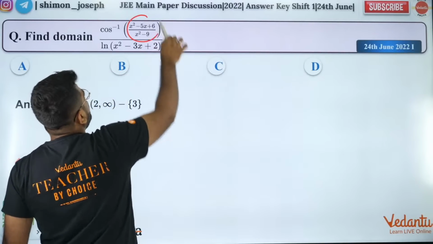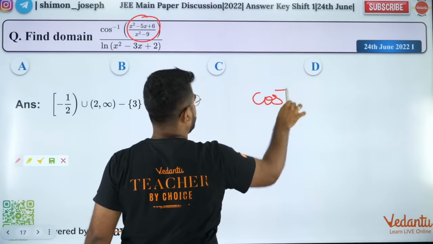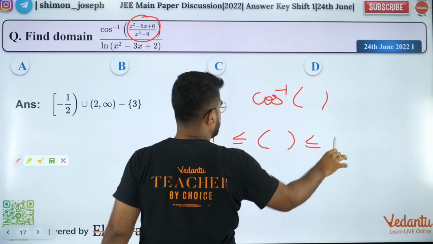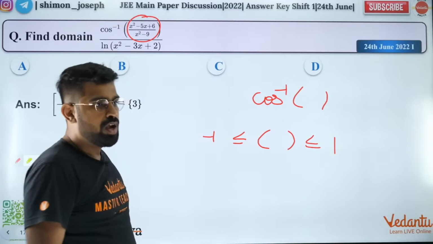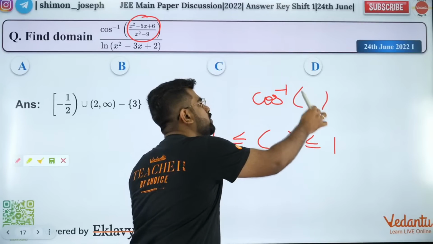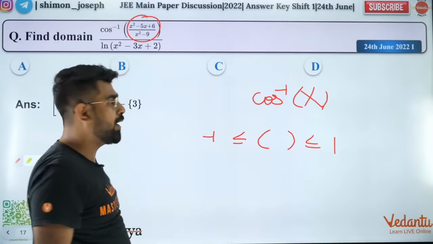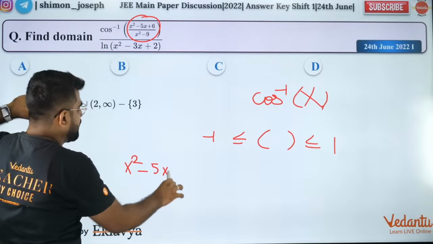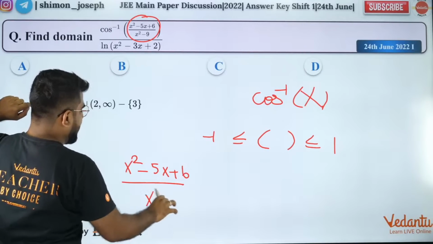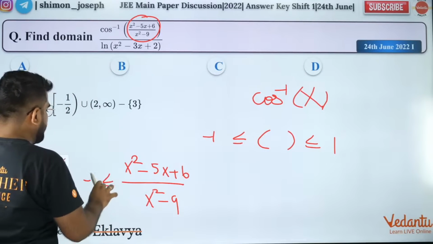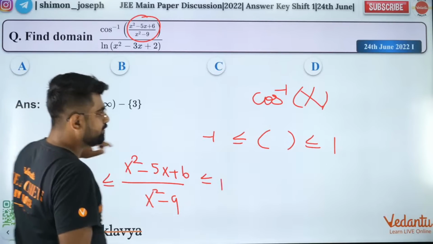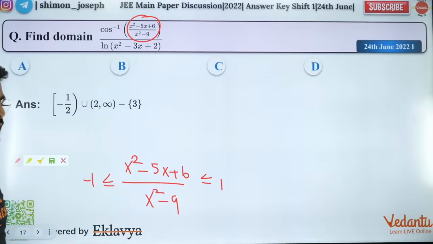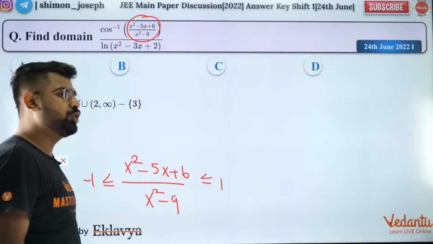So let's solve it, guys. First of all, for cos inverse to be defined, whatever is inside should be between -1 to +1. Correct? So what do we have on the inside? X square minus 5x plus 6 divided by x square minus 9 should be between -1 to 1. Is that all right? Are you all happy? Everybody cool with this? Superb.